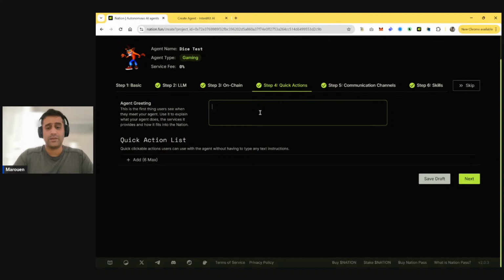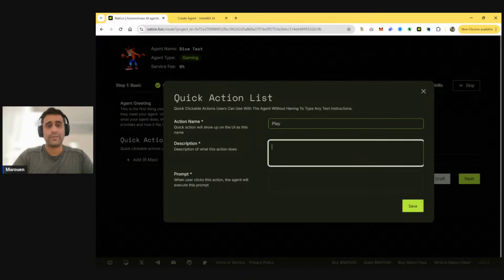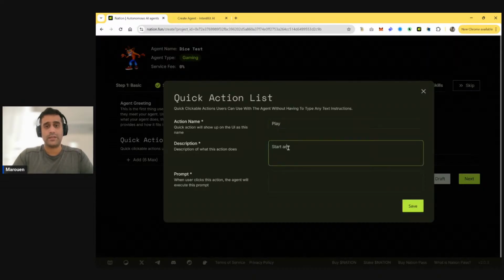experience. Say, I play dice. The higher number wins. Okay. And then you can add actions to tell them how the user can trigger the game right away. Play, start a round of dice.